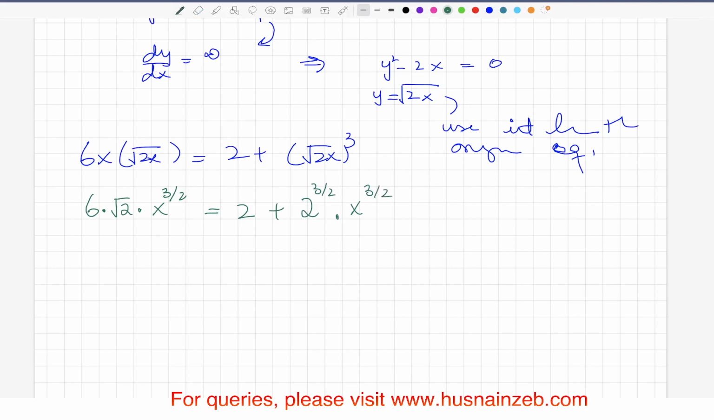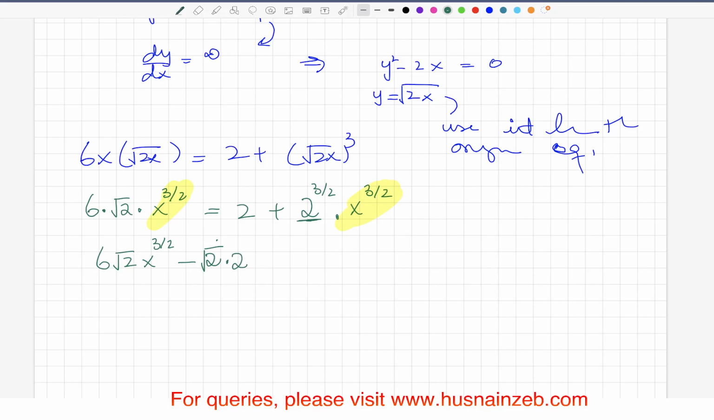Now combine these like terms, this and this. So you're going to have 6 over 2 x to the 3/2 minus, in case of 2, you can write this down as 2 to the power 1/2, which is square root 2, and 2 to the power 1.